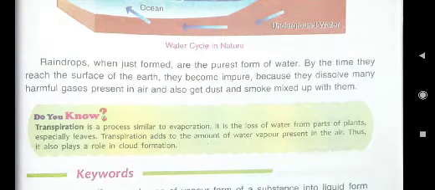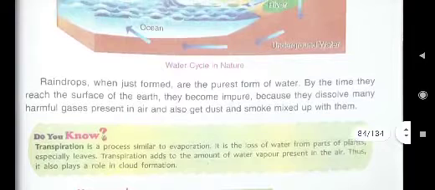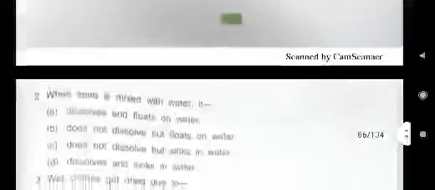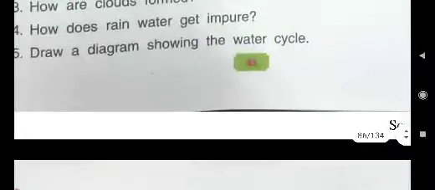Because you will write: rainwater becomes impure because they dissolve many harmful gases present in air and also get dust and smoke mixed up with them. This is the answer of E, fourth. Now children, you have to write the answers of E, fifth.